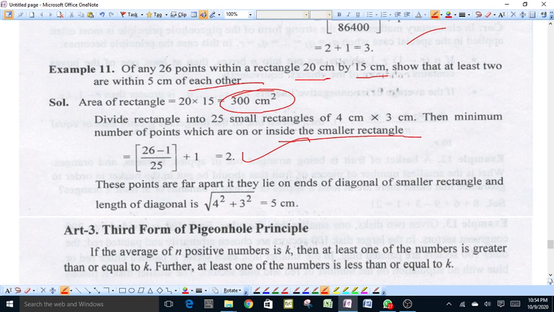This means at least 2 points are there which lie within 5 centimeter of each other.